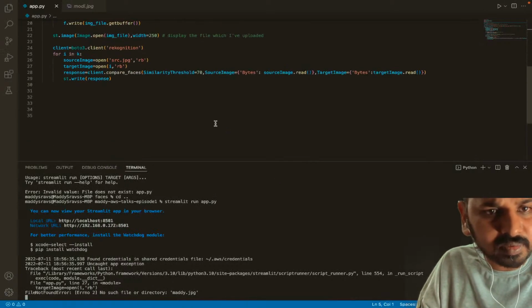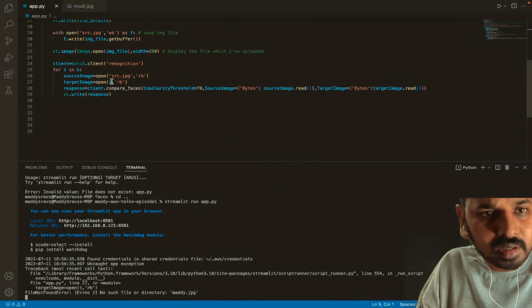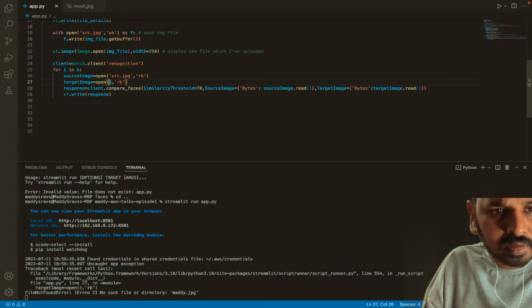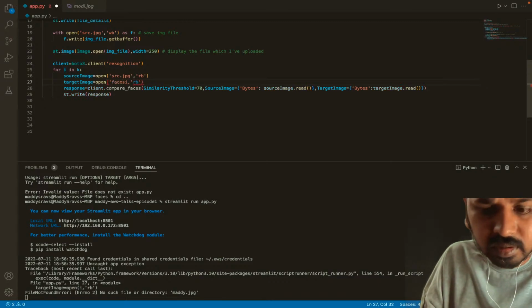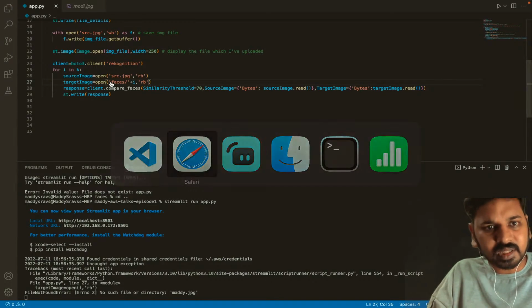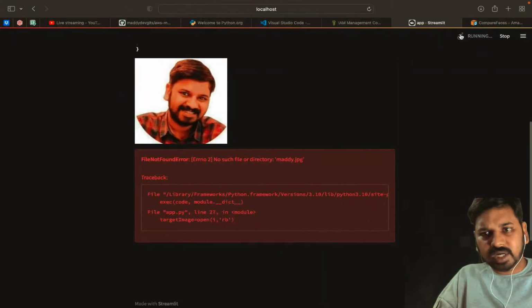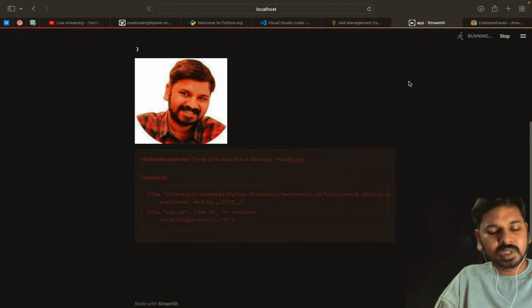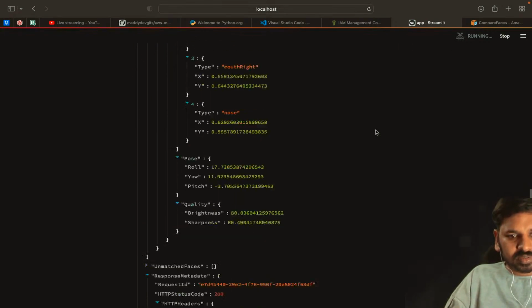Okay, so here we have to pass faces slash plus I, so that it will be taking the path of it. Now let me rerun. So you could see here.